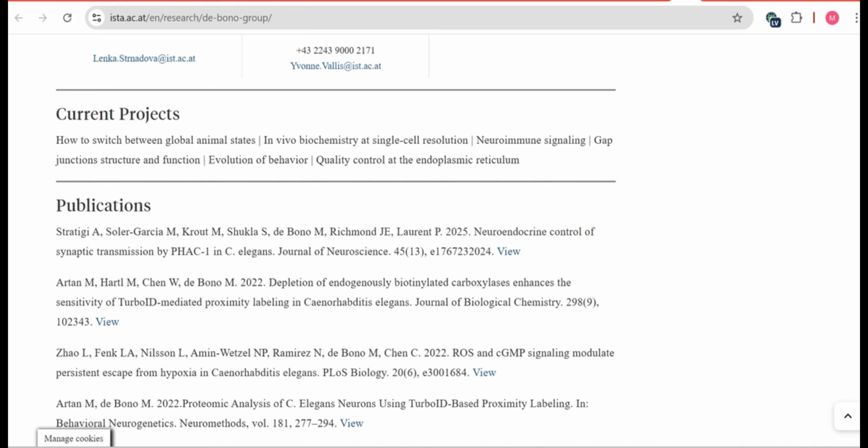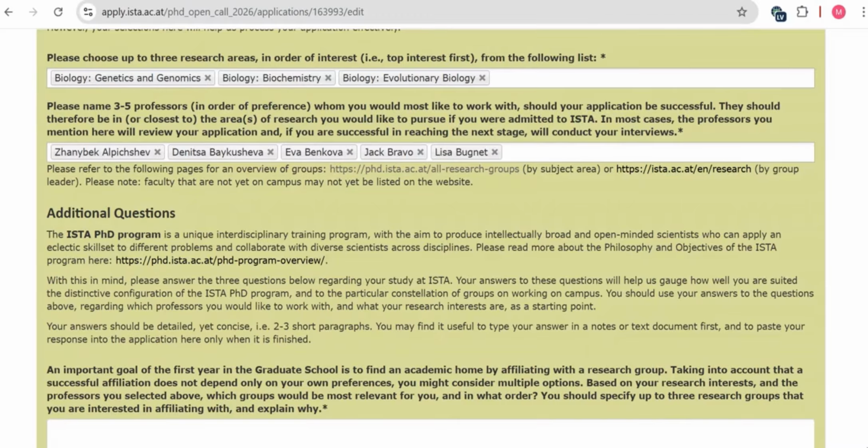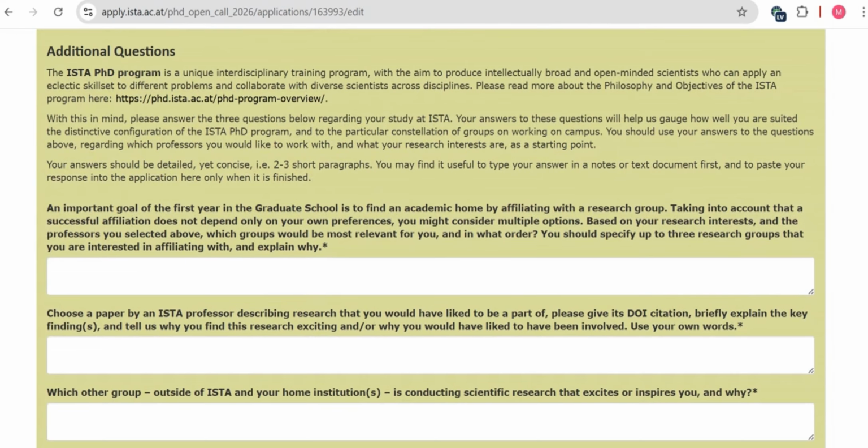And in the same way, you can check the other professors before selecting. After selecting the professors, you can move next. There are some additional questions. As you can check, in the first, you have to write 2 to 3 short paragraphs and answer this question: why you are interested in this group, and why you chose this research group. You have to specify the reason.